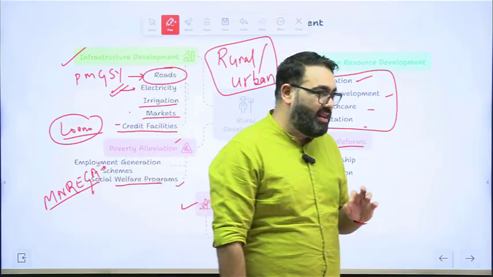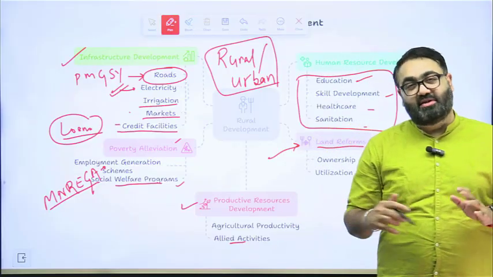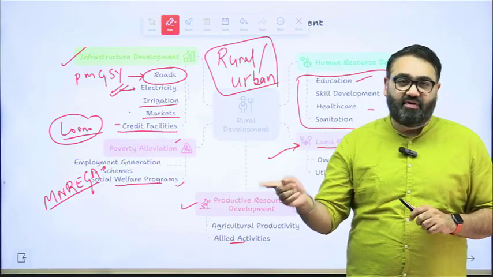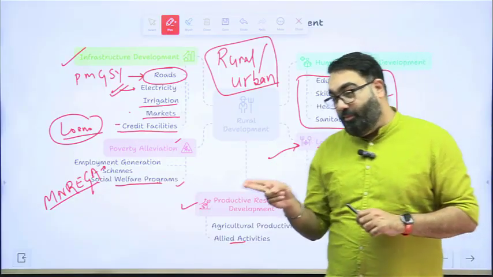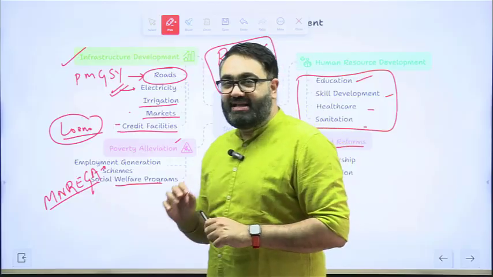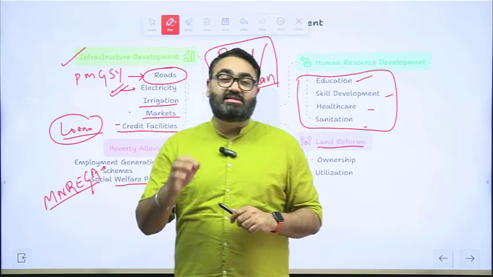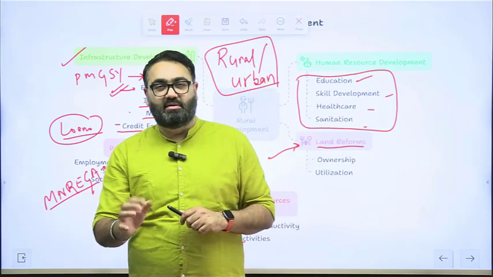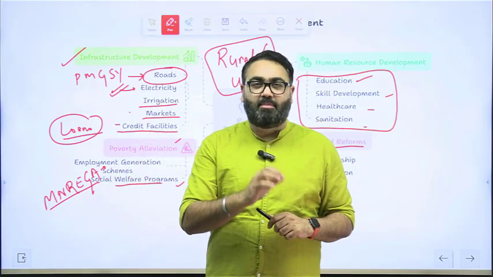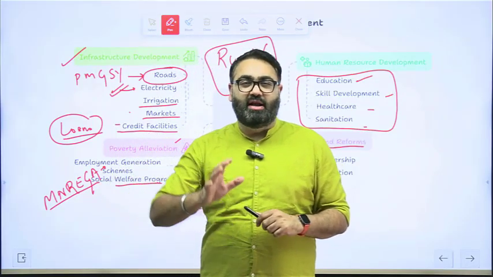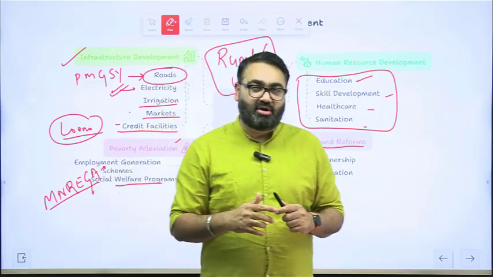Now please understand, a rural area is an area where there are three parameters, do remember these three. First, population should be less than 5,000. Second, the population density should be less than 400 people per square kilometer. And third, at least 75%, listen to this, at least 75% of male working population should be involved in agricultural activities. When these three things come together, it becomes a rural area.